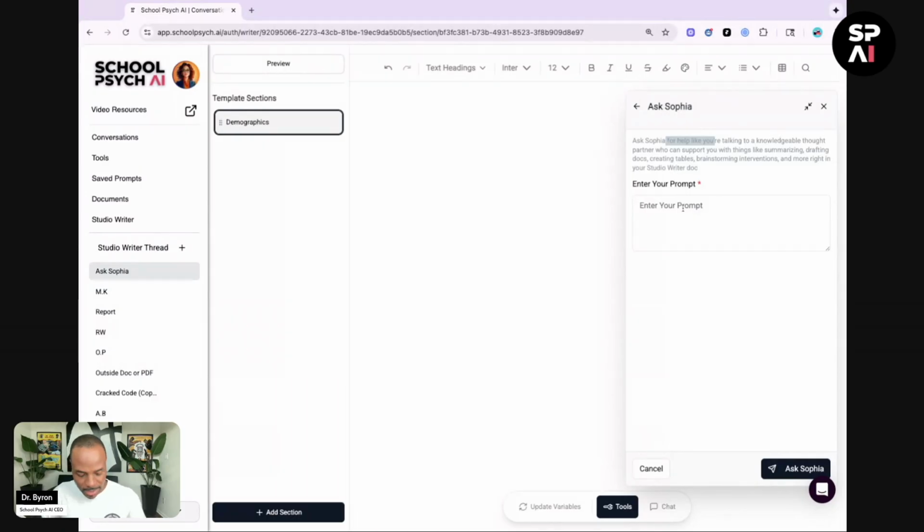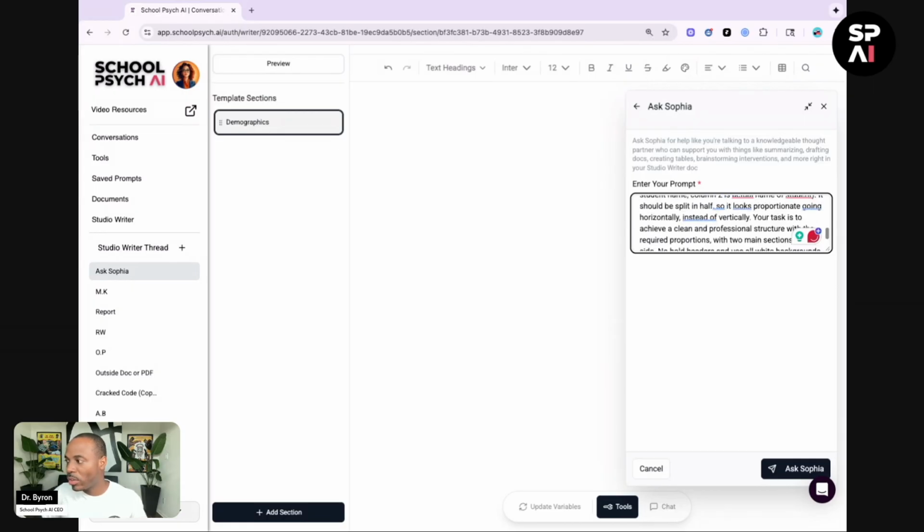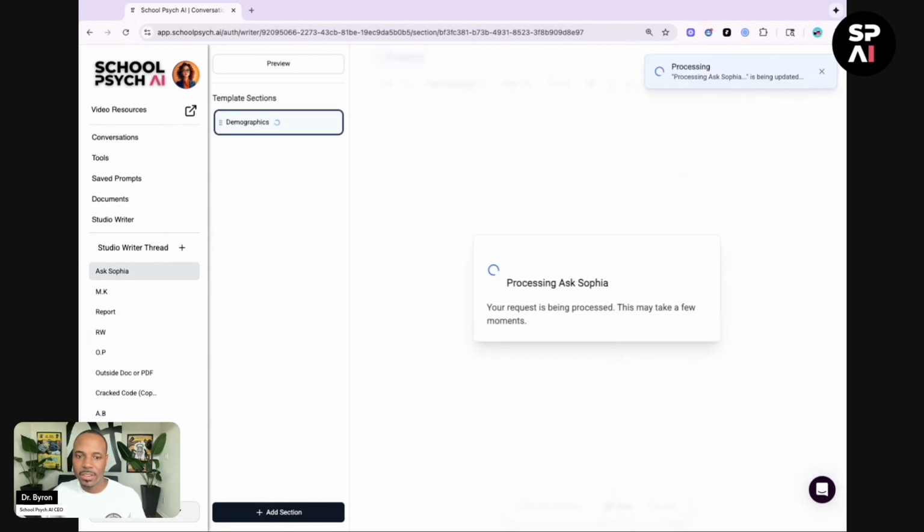So I'm going to paste in our first prompt. And I'm going to show you how you can access every prompt that I'm going to do today. I wanted to make this super simple for you. But essentially what I'm telling Sophia to do is to create a demographics table for me. And it's going to look like the beginning of a site eval with demographic information, student name, grade, all of that basic stuff. And then I say Ask Sophia.